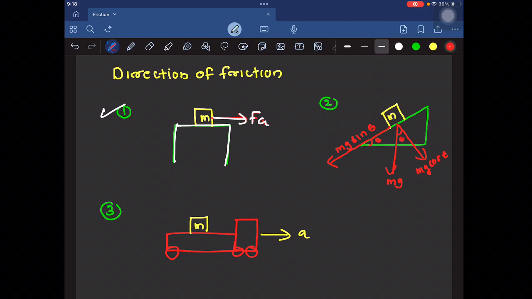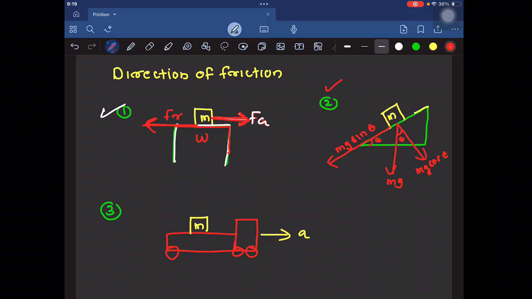Now let me go to the second example. Look, here we have an inclined plane, and the angle of this inclination is theta, and a mass m is placed on this inclined surface. Now look, the gravitational force is always vertically downward. This is the gravitational force, vertically downward. Now I am drawing a perpendicular to the surface in this direction, and then this also will be theta.